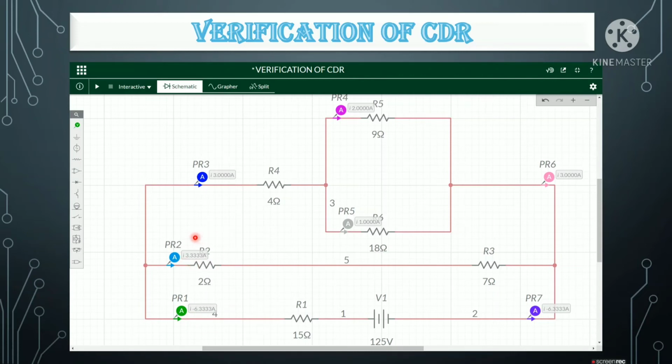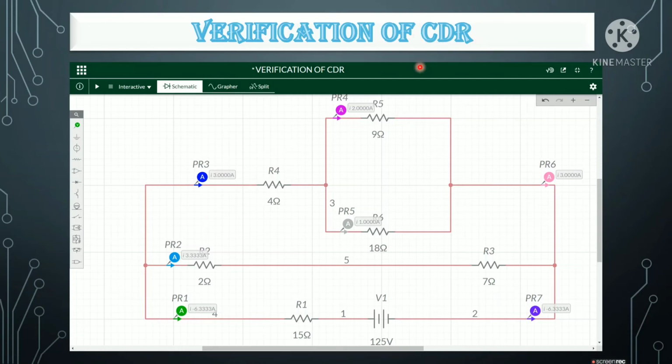Here we see 3.33 dividing up, and here 3. If we sum this, we get 6.33. So the current gets divided up in a parallel combination. We have already discussed that current will be divided only in a parallel combination.